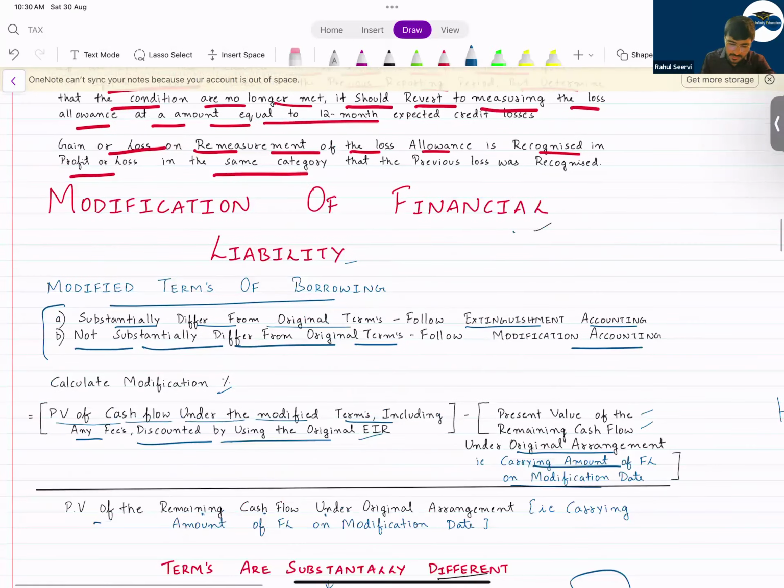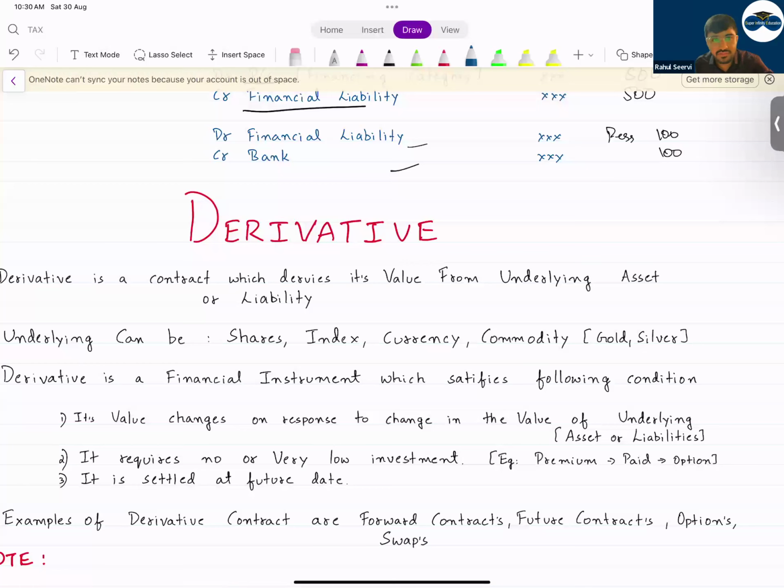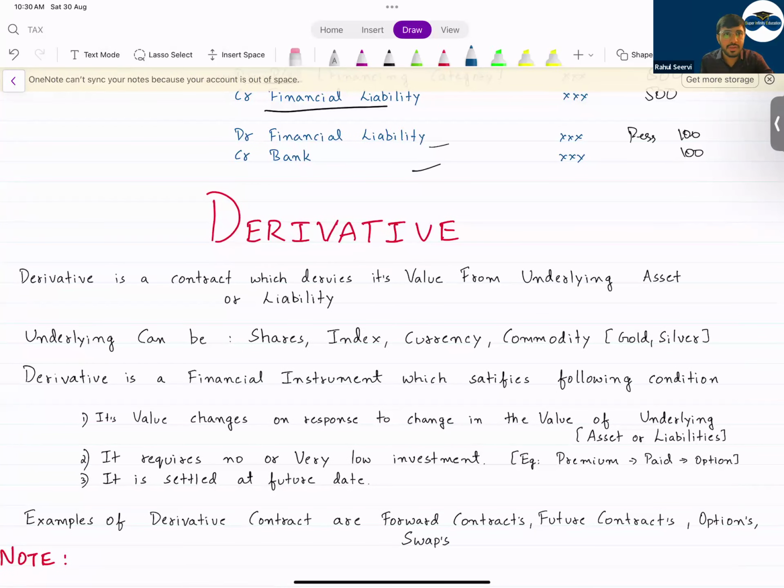Now coming to the last part, that is derivatives. Accounting for derivatives. A very important topic. In your pre-September mock also you had a question regarding hedge accounting. Very simple things, you have to only remember 5 to 6 points, and it is done. So now, what is a derivative?